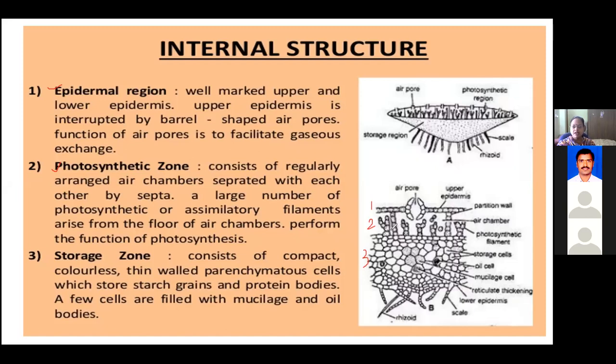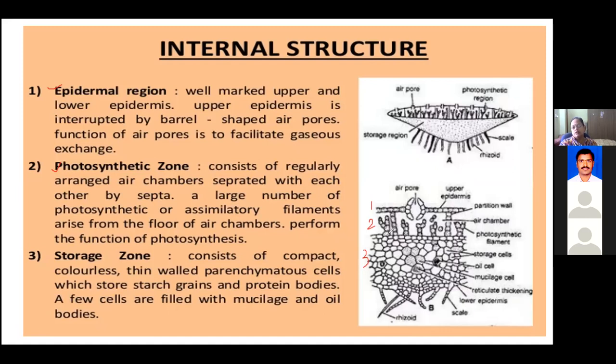We call them air chambers. So the cells are arranged in a linear fashion like this, separating this zone into air chambers. The compact cells are in the form of filaments, arranged one above the other. So we call them photosynthetic or assimilatory filaments.